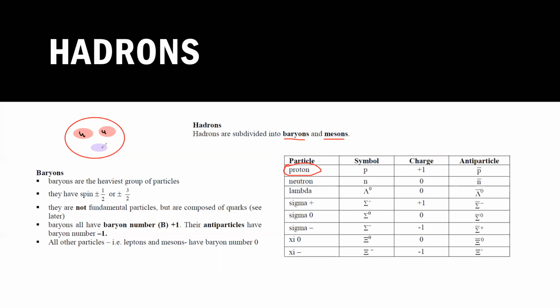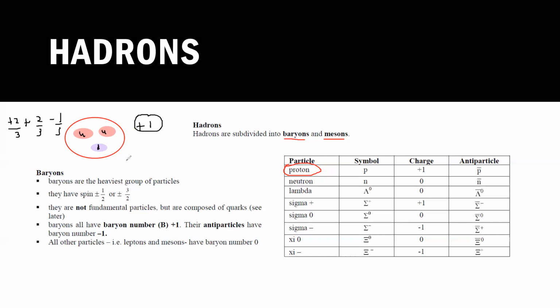So up, up and down, what will be the charge of up? Up is plus 2 by 3. What is the charge of another up? That's also plus 2 by 3. And what is the charge of down? It's minus 1 by 3. When I solve this, what final result will I get? It's plus 4 minus 1 by 3, which equals 3 by 3, which equals plus 1.